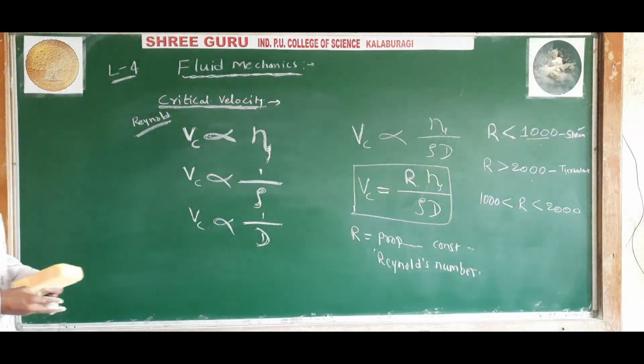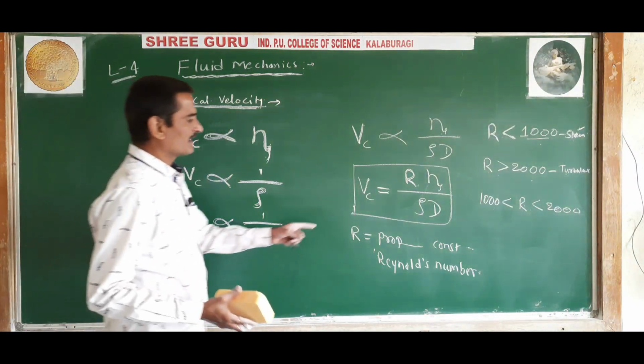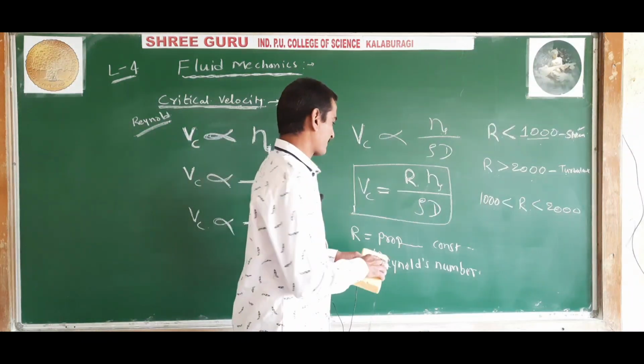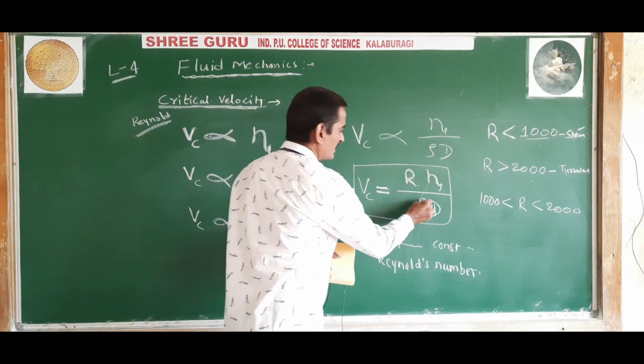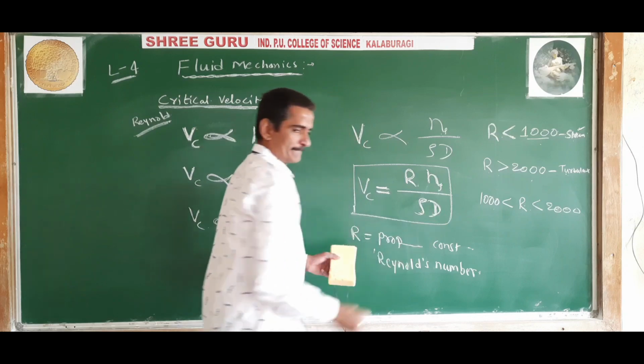And from here we observe that the critical velocity is directly proportional to the coefficient of viscosity and inversely proportional to density and diameter.